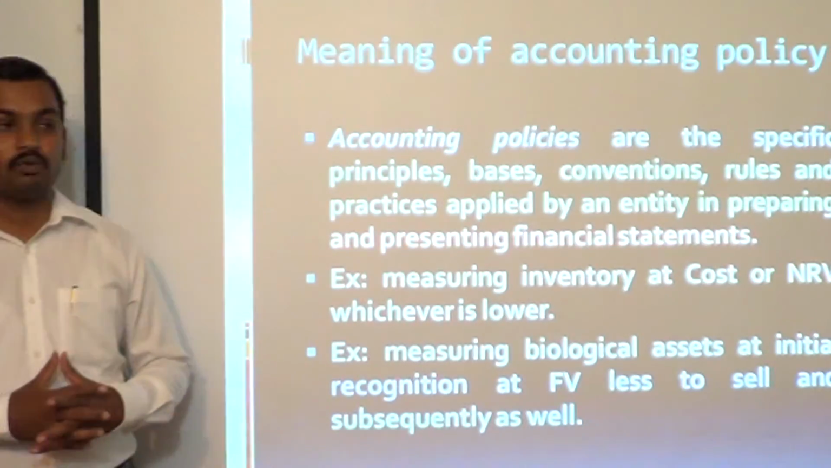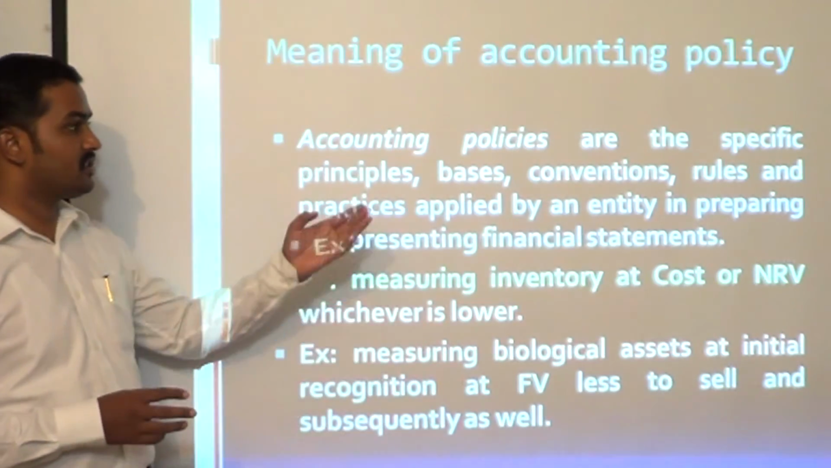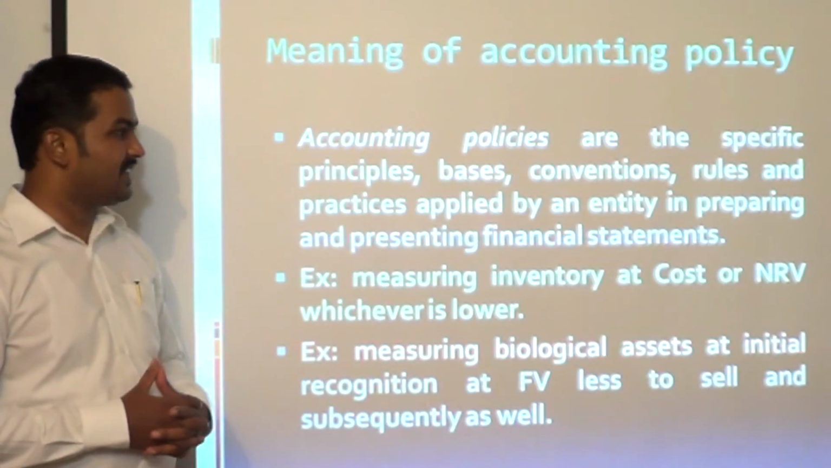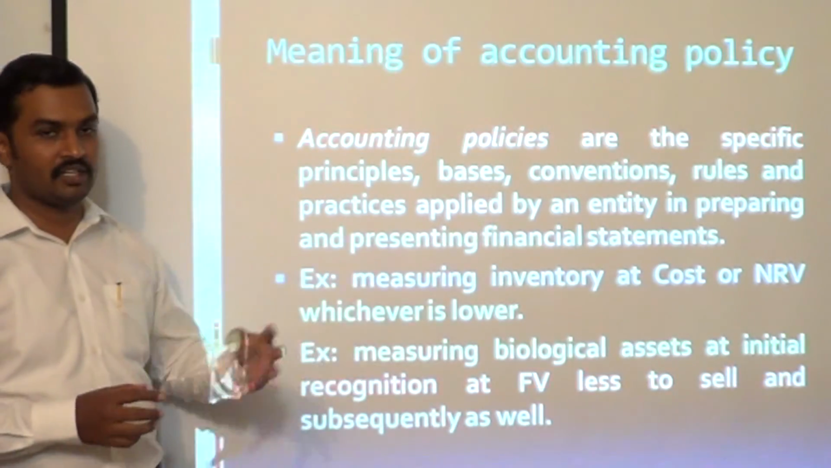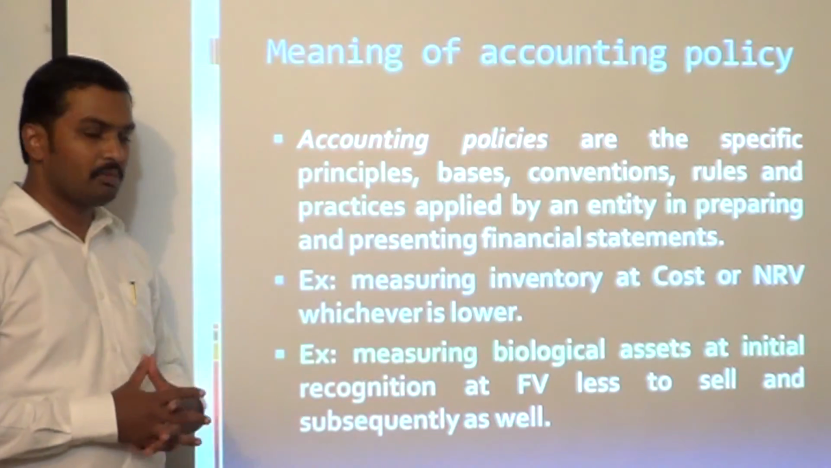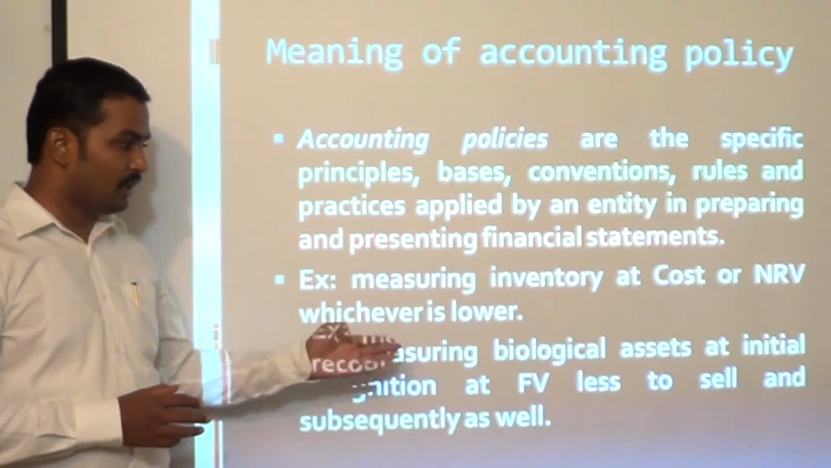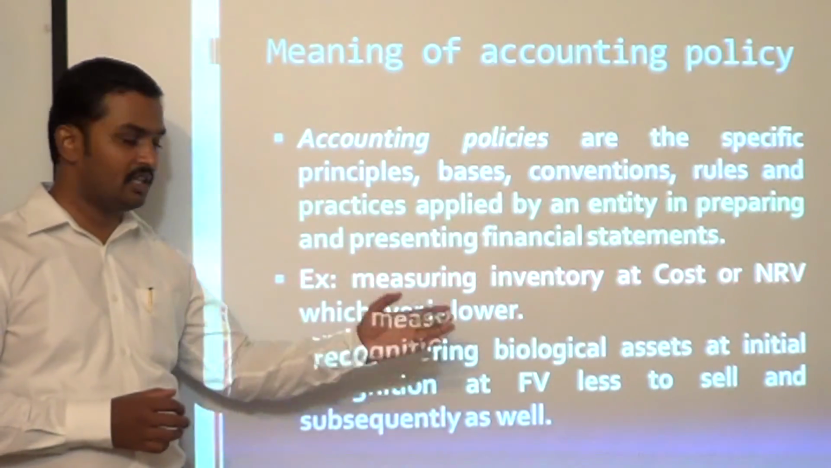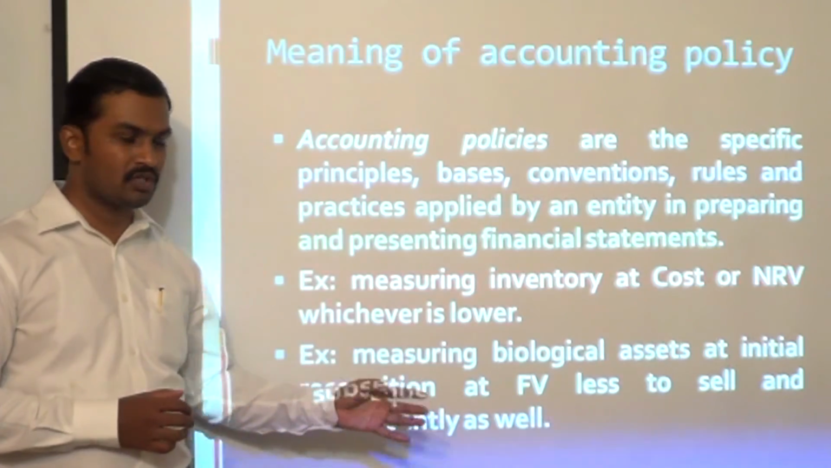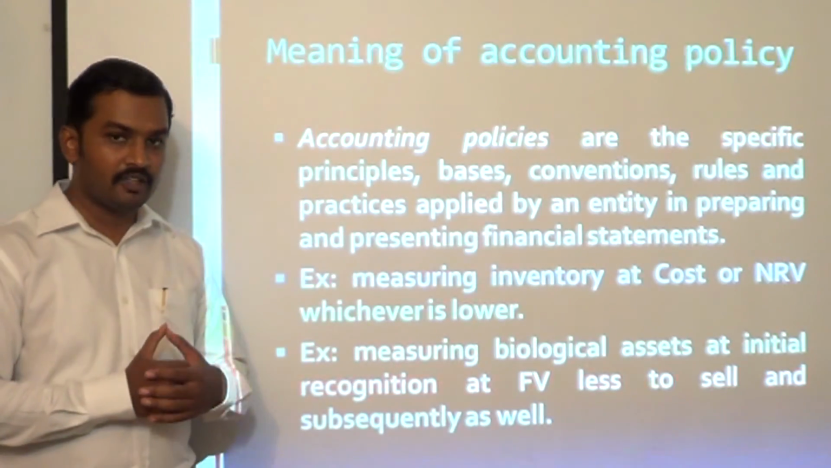Okay. So now, what is the meaning of accounting policy? Let us see the definition given by the standard. Accounting policies are specific principles, basis, conventions, rules, practices applied by an entity in preparing and presenting financial statements. Examples: measuring inventory at cost or NRV, whichever is lower. In the case of biological assets which are used for agricultural activity, at initial recognition and subsequent measurement, they are measured at fair value less cost to sell. There are many such accounting policies which we adopt in preparing and presenting financial statements.